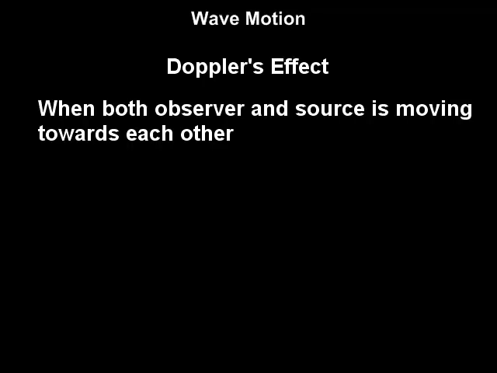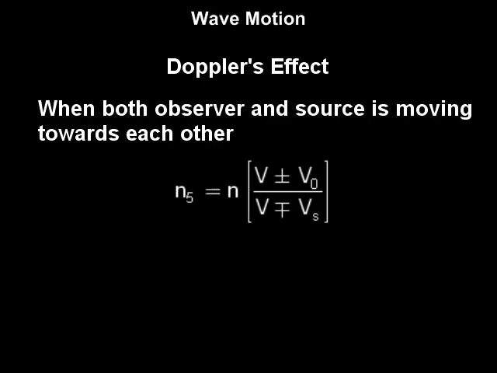When both the source of sound and observer are moving with velocities Vs and Vo towards each other, the apparent frequency n5 heard by the observer is given by n5 = n (V ± Vo)/(V ∓ Vs).